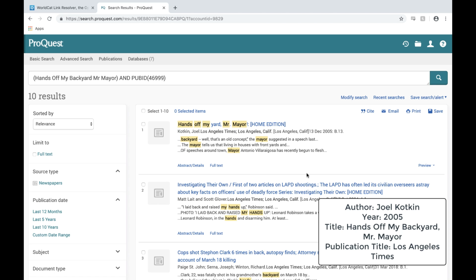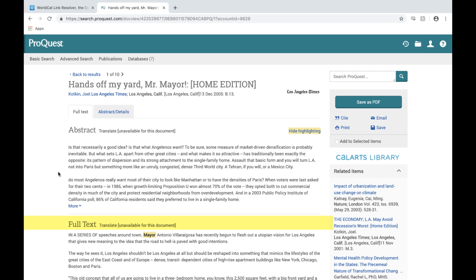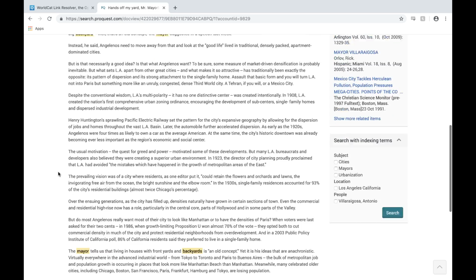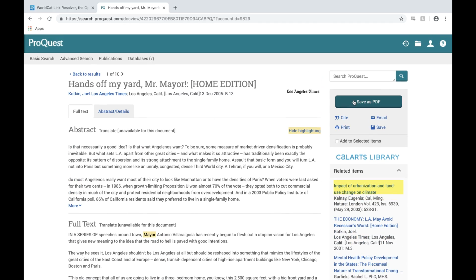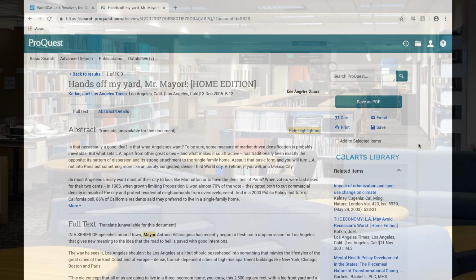On the next page, the first result matches the author's name, but the title is slightly off. Sometimes even citations can be incorrect. In this case, we can see that it's similar enough to the first result, so it must be the right source. Click on it. Here, you can get the full text on the page and as a PDF. And that's not all. With this specific result, you can find more related resources for your research, just like how your favorite online magazine or blog links you to related articles. And you can also find a citation you can use for your own Works Cited page. If you have questions on which format to use, ask your professor or editor.